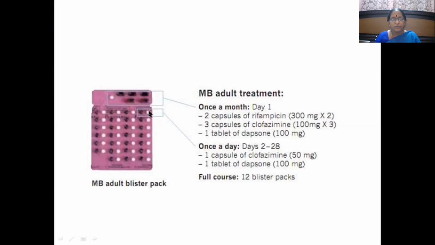And from day 2 to day 28, all these tablets are taken. So here not 1 tablet. Because it is multibacillary leprosy, you are going to give clofazimine along with dapsone. So 1 capsule of clofazimine contains here it is 100 mg, here it is 50 mg. Along with 1 tablet of dapsone, that is 100 mg. This is clofazimine, brown color, white is dapsone. Okay, this is for 1 month. So full course 12 blister packs can be given because the duration of treatment is 12 months in multibacillary leprosy.